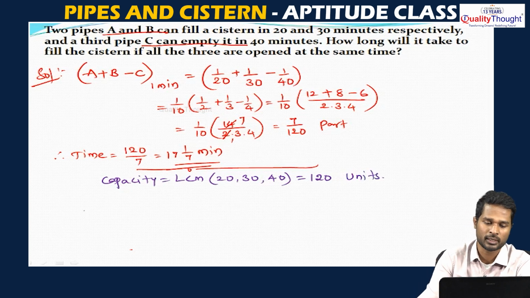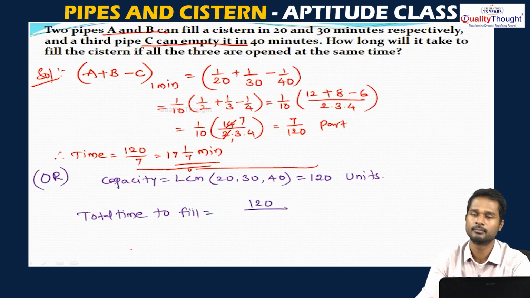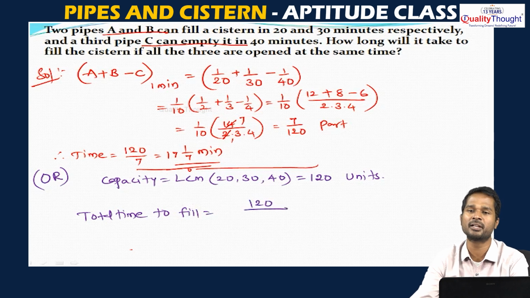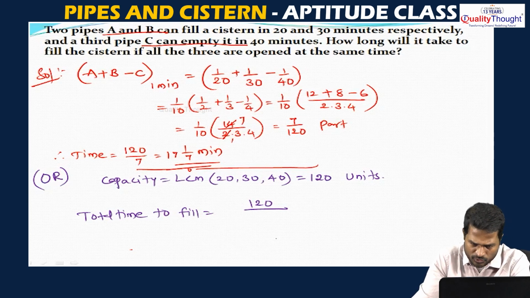Okay. Now for the total time to fill, you can solve the question in another way. The total time to fill the tank is the total capacity, 120, divided by the rate. The first pipe takes 20 minutes to fill the tank, so every minute it will send 6 units, since 120 by 20 is 6 units. So let me write 6 here.